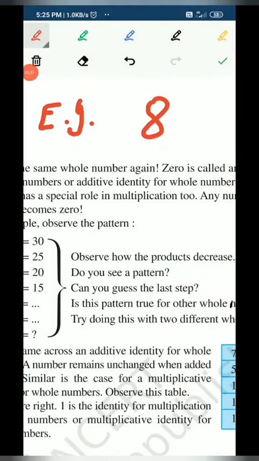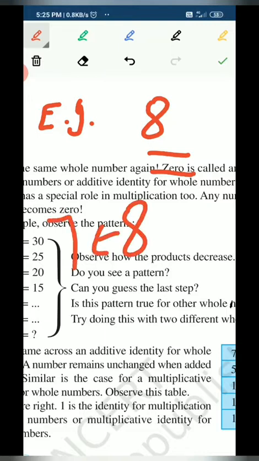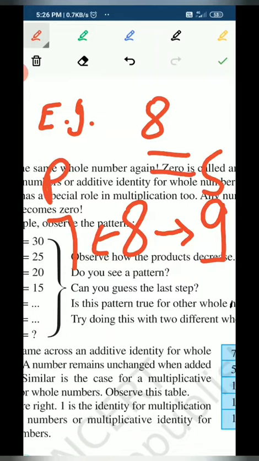Now let's take an example: we have to find the predecessor of 8 and the successor of 8. We need to keep in mind the definitions of predecessor and successor, and how they are related to each other. The predecessor comes just before the given number. So what comes before 8? That is 7. To find the successor, we need the number which comes just after the given number, and after 8 comes 9. So 7 is the predecessor of 8 and 9 is the successor of 8.